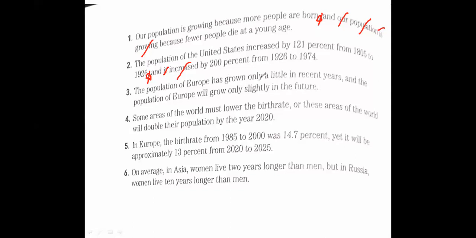The population of Europe has grown only a little in recent years, and the population of Europe will grow only slightly in the future. So the repeated part: we remove the comma, and remove the population of Europe. So we can say: the population of Europe has grown only a little in recent years and will grow only slightly in the future. All of you understood that.